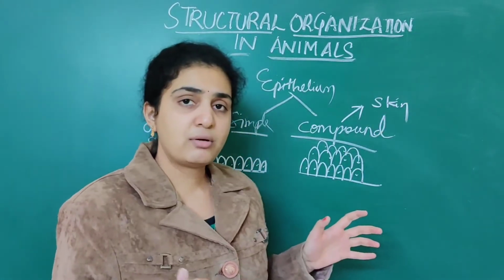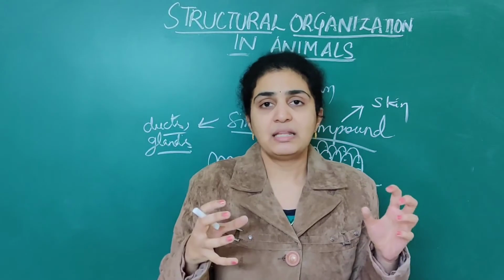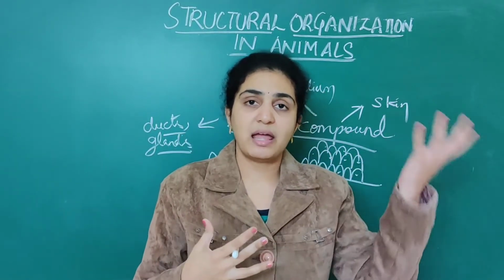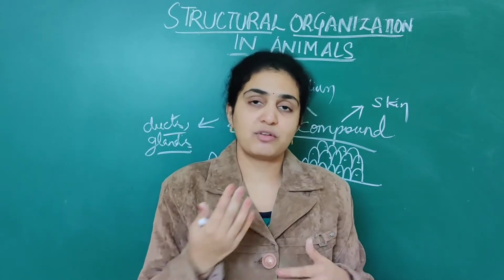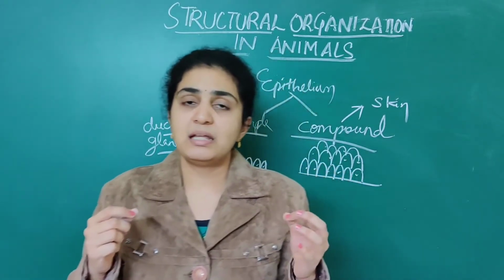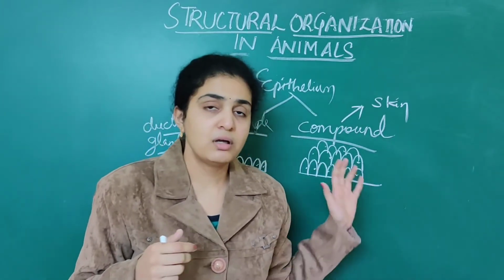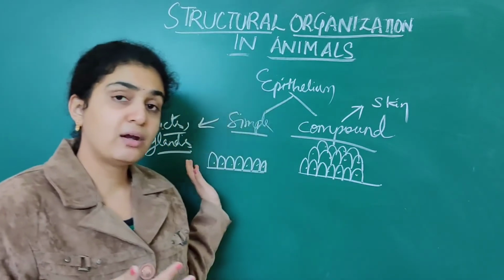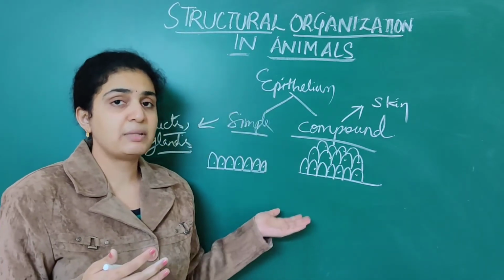So till now what we have discussed is epithelium. Epithelium is mainly outside, exposed to the environment, and inside to the body fluids. Numerous layers are present. If only one layer is present, it is called simple epithelium.